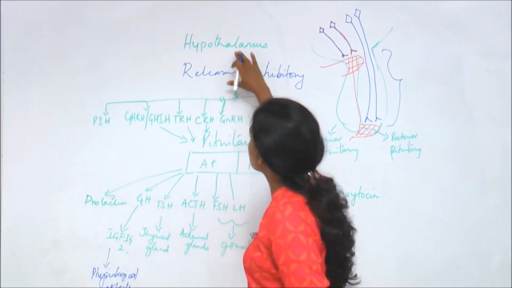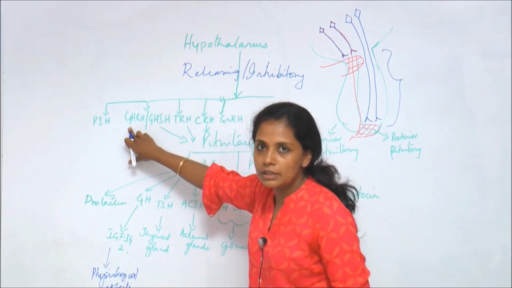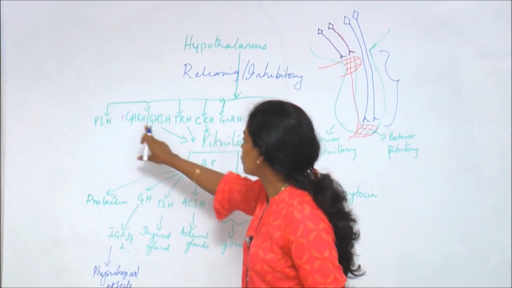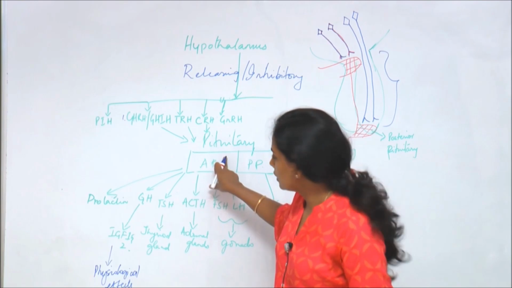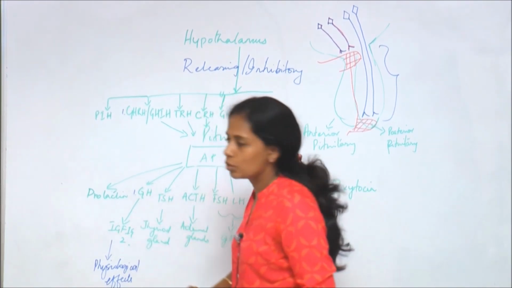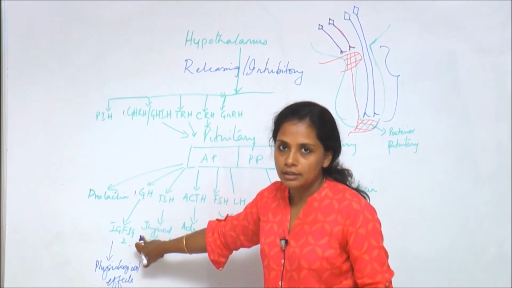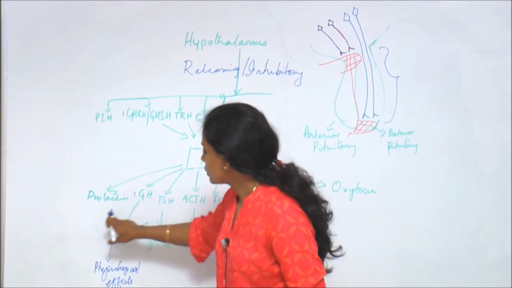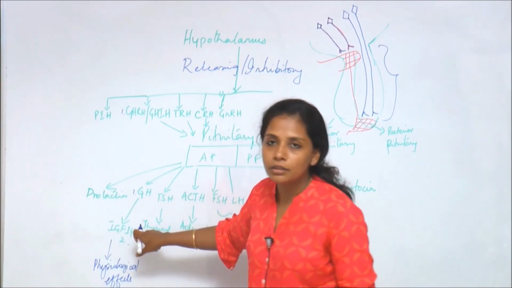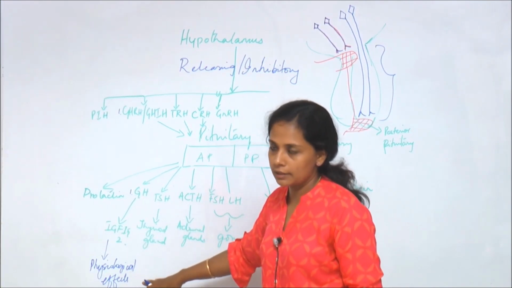So hypothalamus will cause the release of releasing hormone. The first releasing hormone is growth hormone releasing hormone. Growth hormone releasing hormone will act on the anterior pituitary, and the anterior pituitary will release the growth hormone. Growth hormone will act on the liver and other tissues and produce the somatomedin group of growth factors, which is called insulin-like growth factor 1 and 2, which brings about the physiological effects.